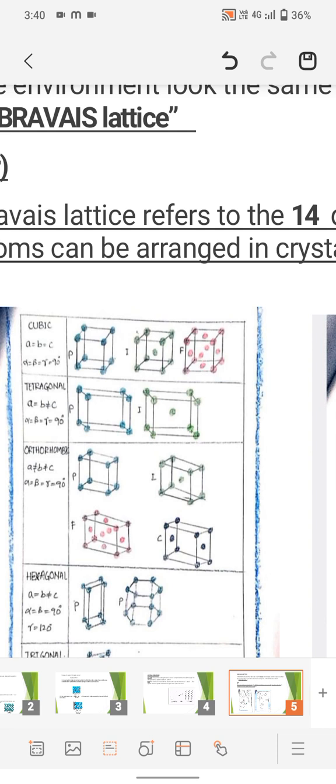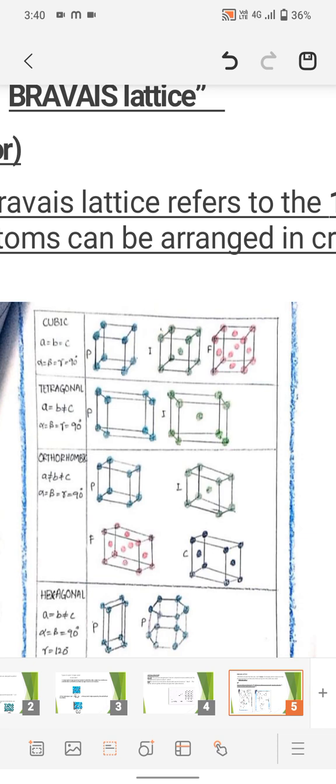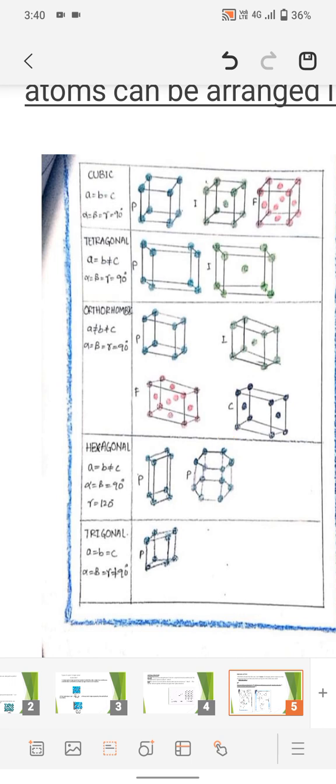And another one is tetragonal. In tetragonal, side a is equal to b and not equal to c, that means a equals b not equal to c. In tetragonal, alpha, beta and gamma are equal to 90 degrees. Orthorhombic. In orthorhombic the sides are not equal, that means a is not equal to b and b is not equal to c, and alpha, beta and gamma are equal to 90 degrees, which is shown in the figure.